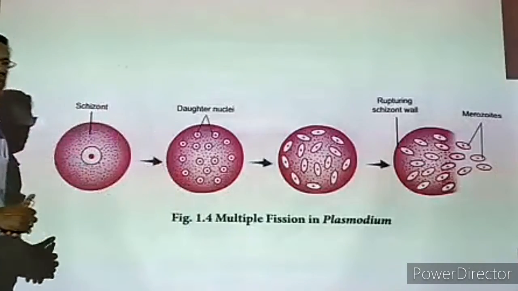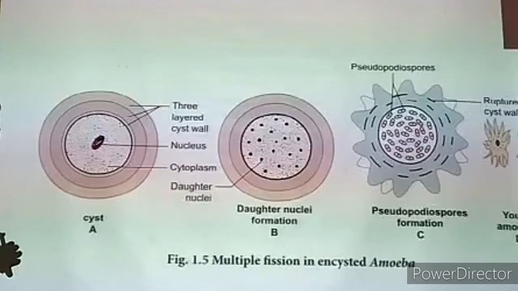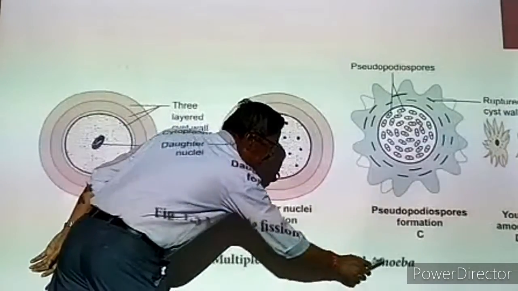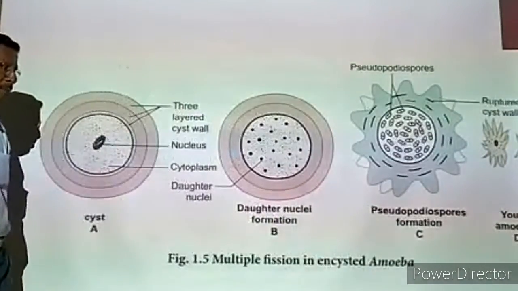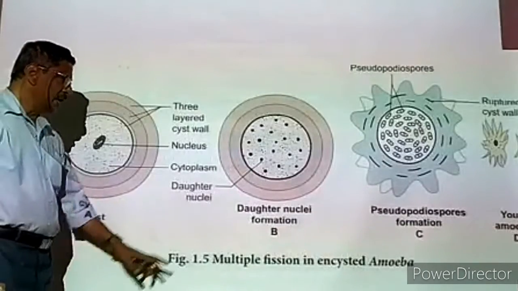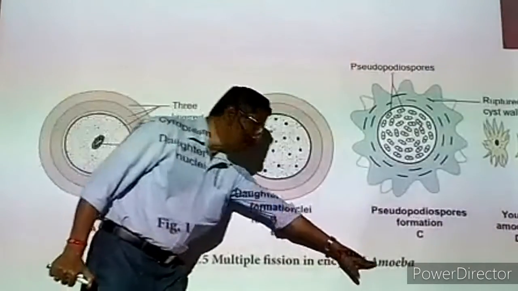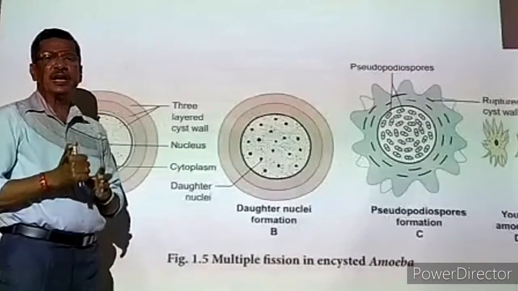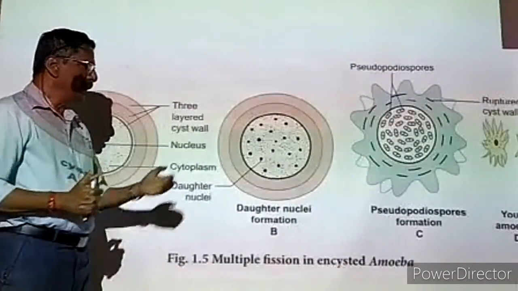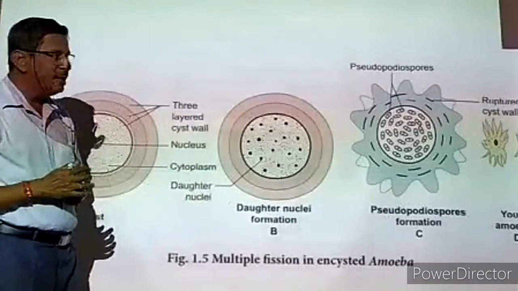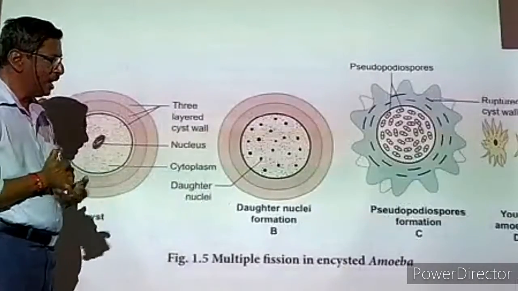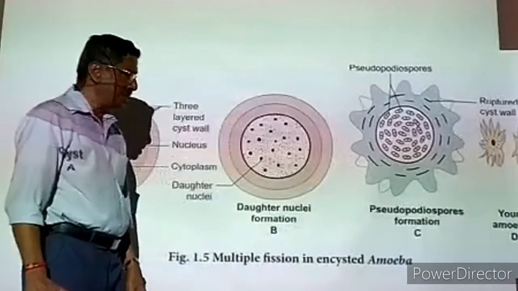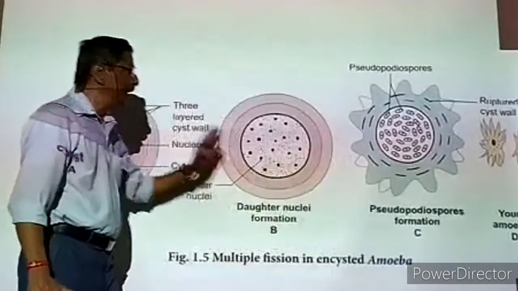This is the next method of reproduction. Now we are going to see multiple fission in encysted amoeba. Even amoeba can reproduce by multiple fission. Now how is it possible? Already for amoeba we have taken binary fission. Normally binary fission takes place when the condition is favorable. Now imagine that the surrounding condition is unfavorable. At that time the amoeba follows multiple fission in encysted form. The details you will see.